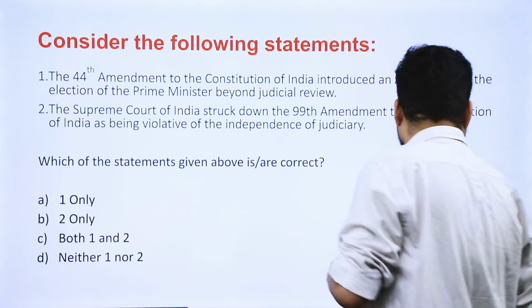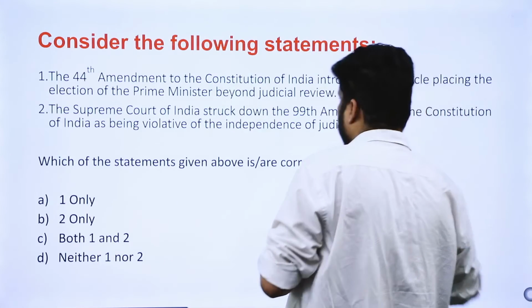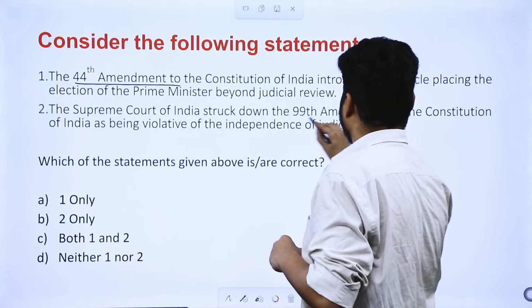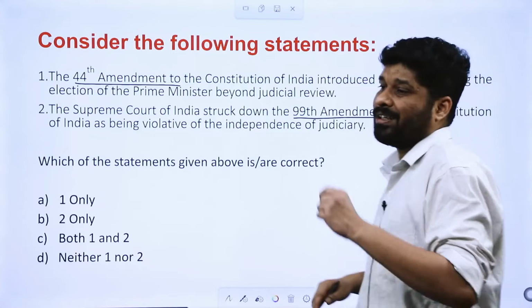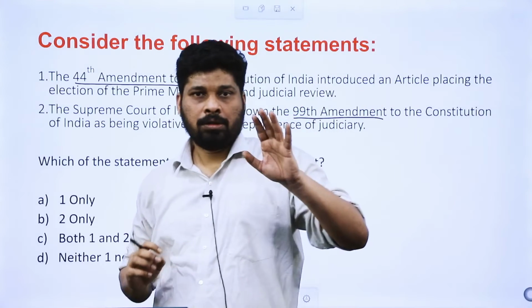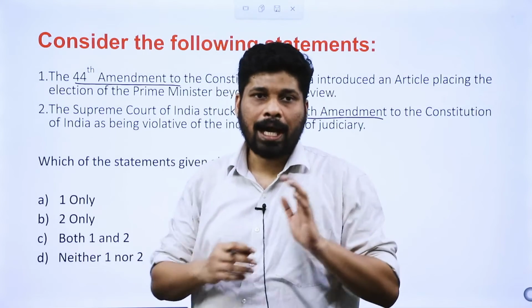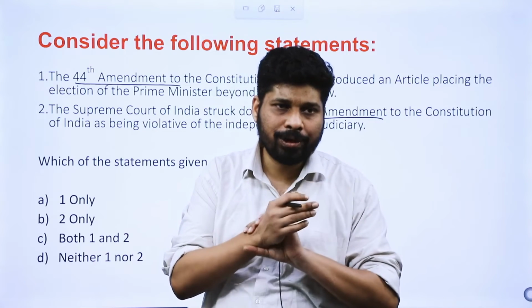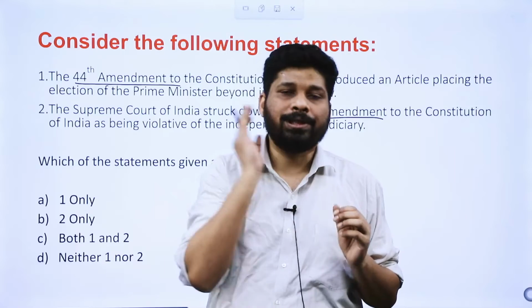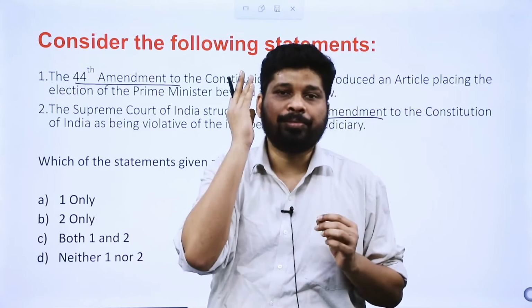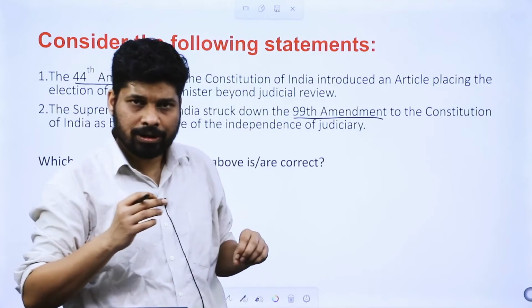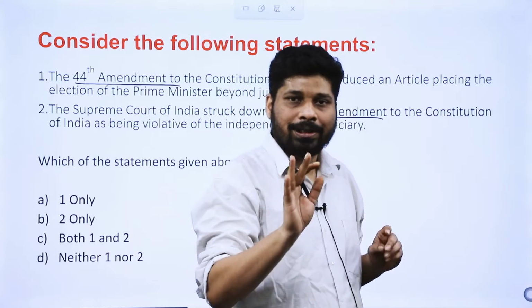First it is asking about the 44th amendment, then it is asking about the 99th amendment. It is a factual question. And for factual information, as I told you, you have to depend upon that source which is precise. Factual knowledge has to be precise, otherwise you will get swept away. So refer to the fact file of GS Score. The link is in the description section, as I told you.